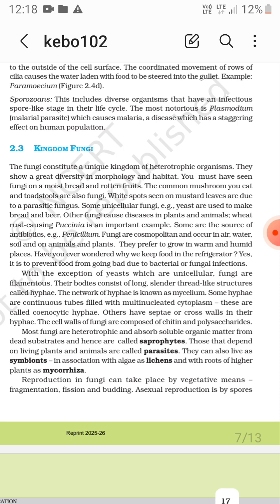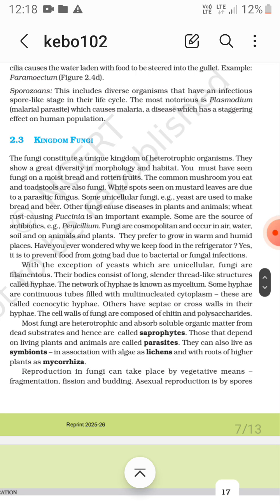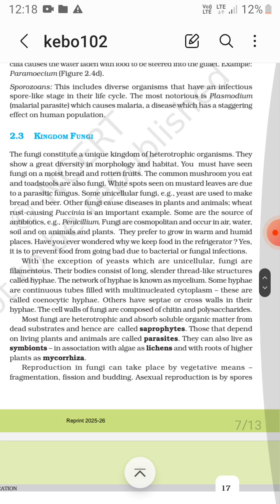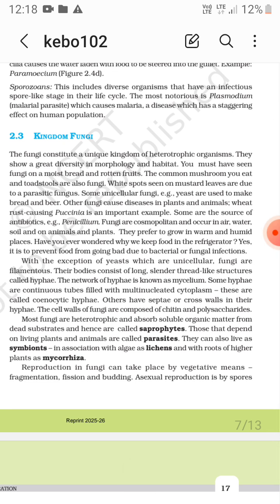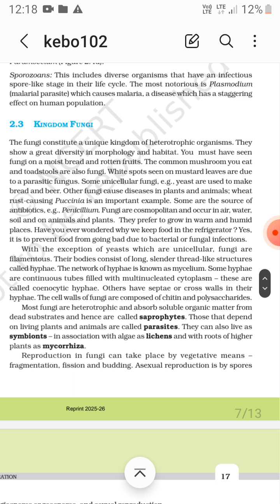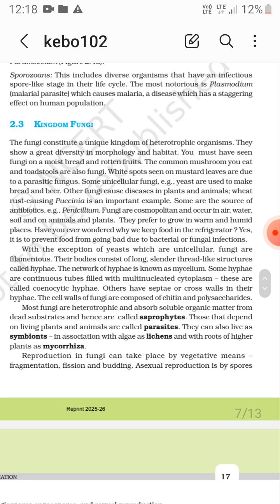White spots seen on mustard leaves are due to parasitic fungi. Some unicellular fungi, yeast, are used to make beer and bread. They cause diseases in plants and animals, for example wheat rust caused by Puccinia. Some produce antibiotics, such as Penicillium.